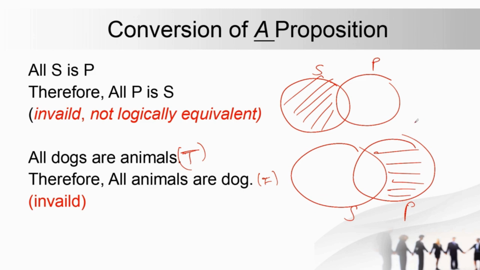So using a Venn diagram also, we find that this is not valid and it is not logically equivalent. Now what do you understand by logically equivalent? It means that if the premise is true, the conclusion should also be true. There are two propositions which are logically equivalent only if their truth values are the same.